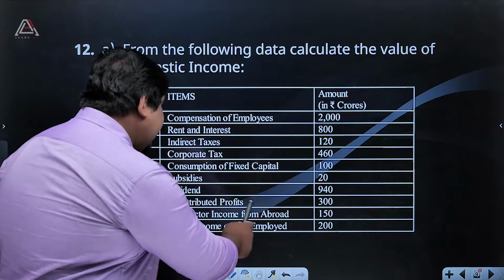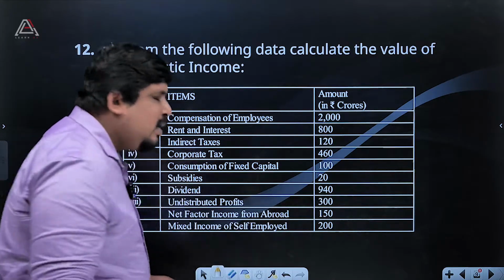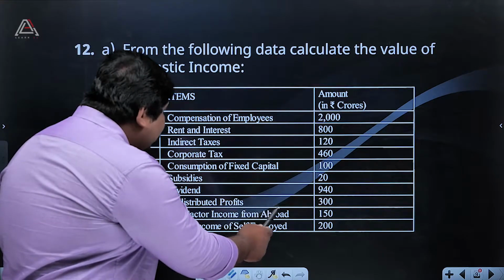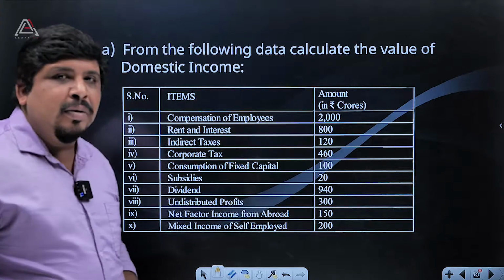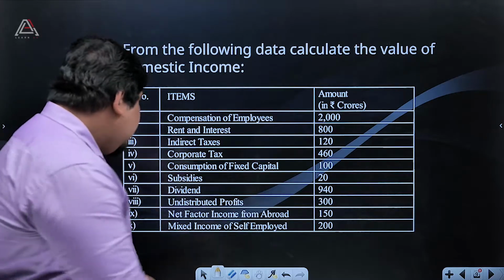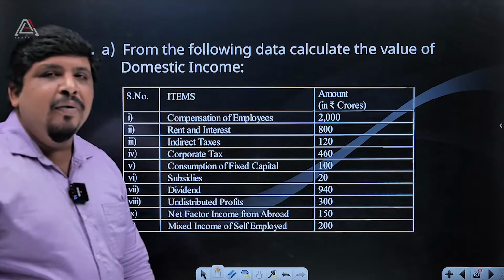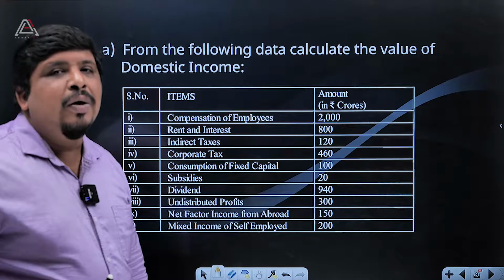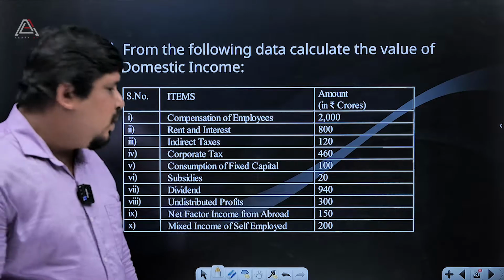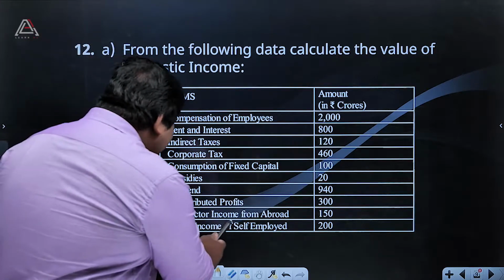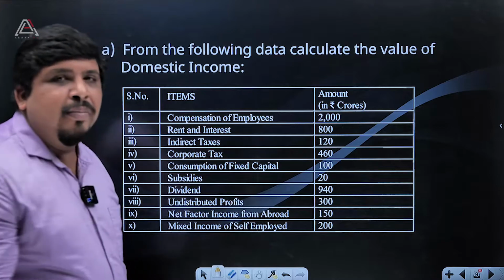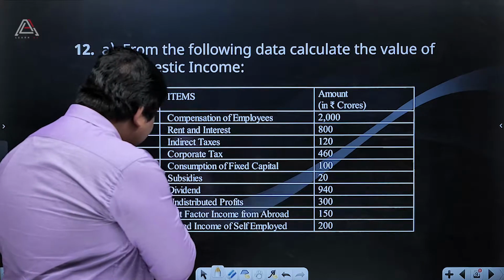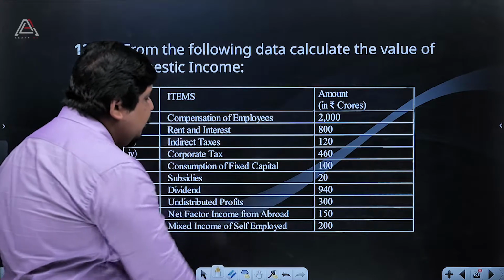That's why undistributed profit, 300, is taken. Then net factor income from abroad, we are not taking that because it is generated abroad, not in our country. Then the 10th one, mixed income of self-employed.